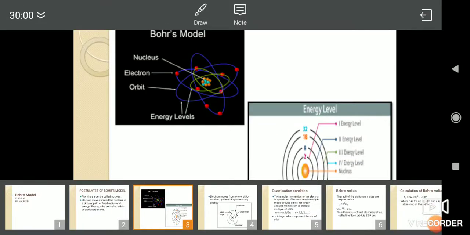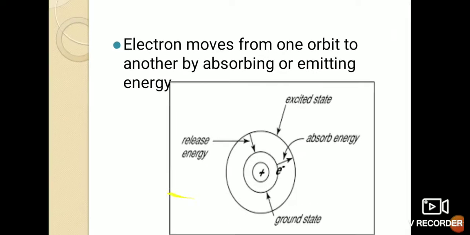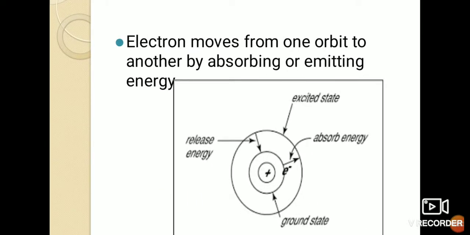That is about the different energy levels, as we all know. So an electron moves from one orbit to another. Like we have studied in Rutherford's model, as soon as it accelerates, it will radiate some amount of energy and fall into the nucleus. But Bohr said that an electron moves from one orbit to another and it doesn't lose energy. In each and every orbit there is a fixed amount of energy.